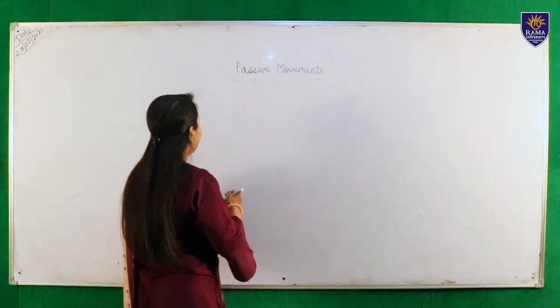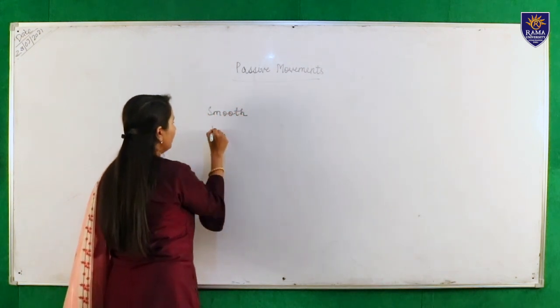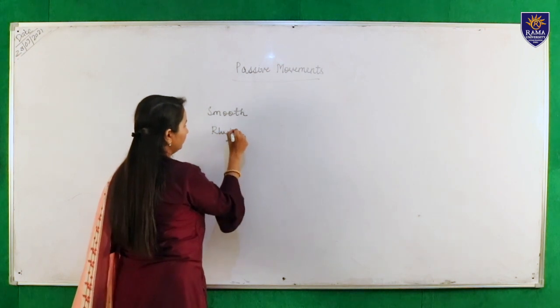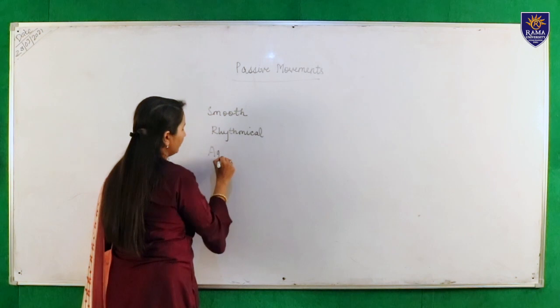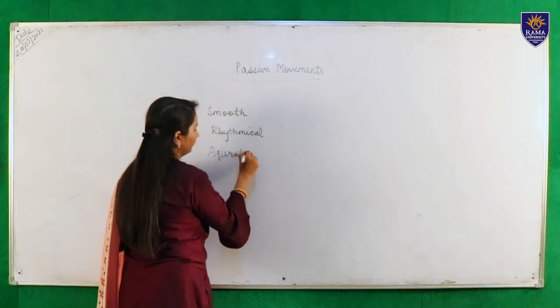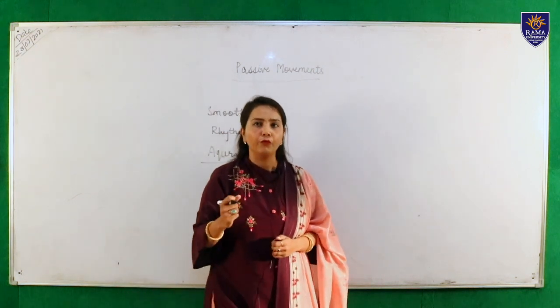And passive movements are always smooth, rhythmical, and accurate. So these types of movements are known as passive movements.